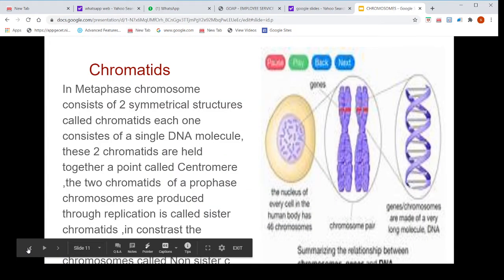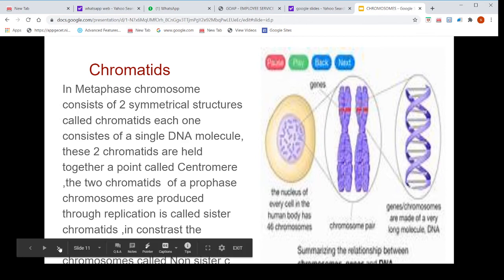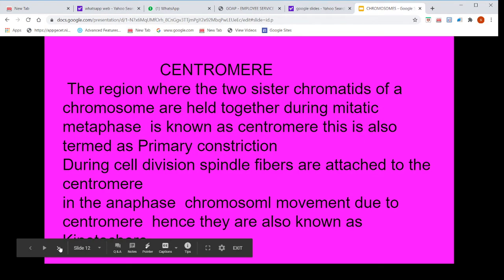Chromatids. In metaphase, a chromosome consists of two symmetrical structures called chromatids. Each one consists of a single DNA molecule. These two chromatids are held together at a point called the centromere. The two chromatids of a prophase chromosome, produced through replication, are called sister chromatids. In contrast, the chromatids of homologous chromosomes are called non-sister chromatids. So chromatids are sister chromatids and non-sister chromatids.